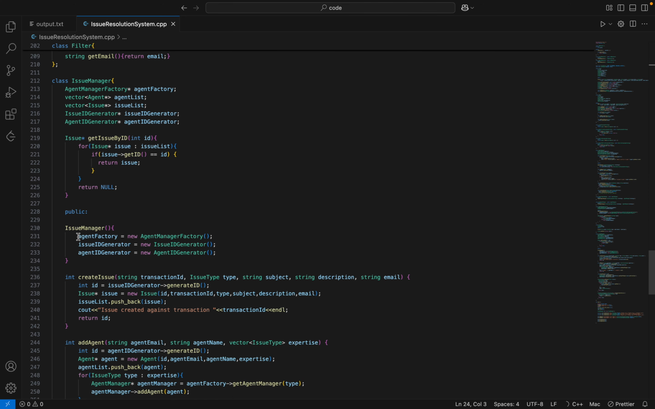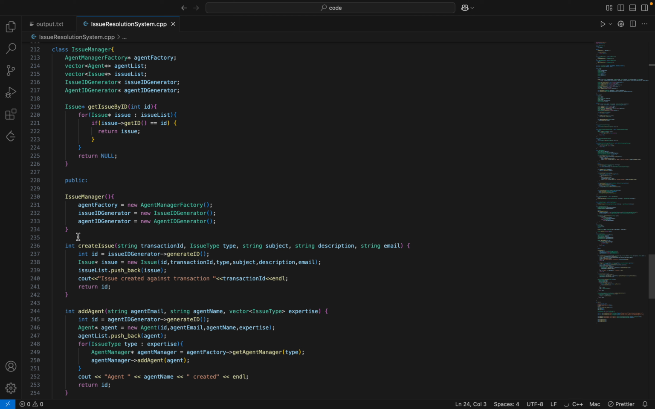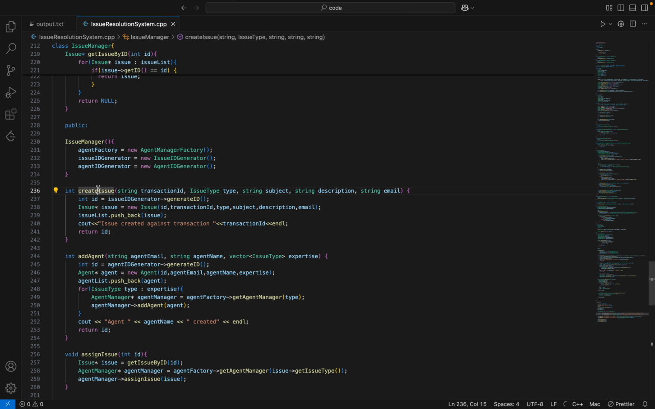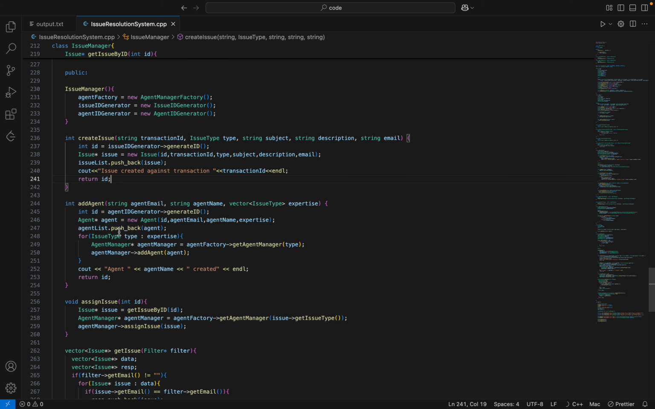Just for the simplicity of the code. Okay, so as soon as this new issue is created from create issue, what we'll do is we'll push that issue to our list and then return the ID. Now comes to the agent part.